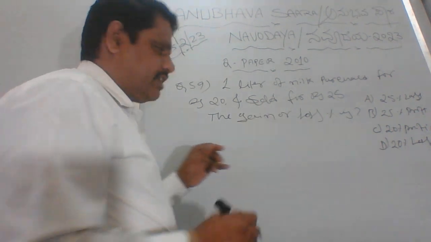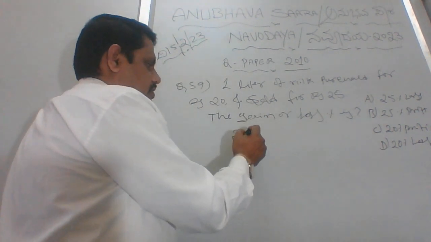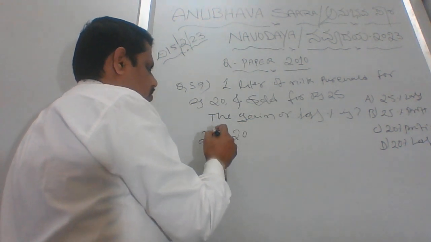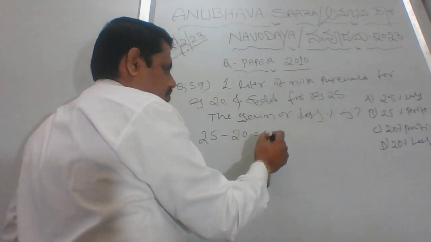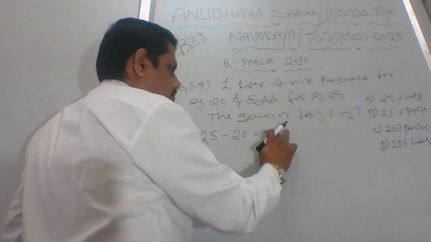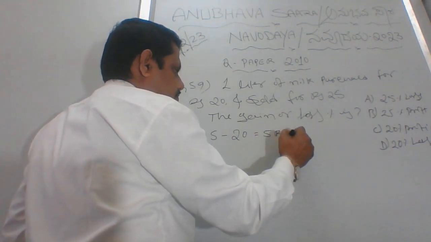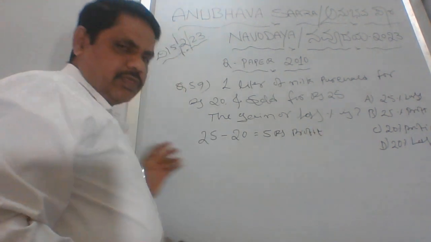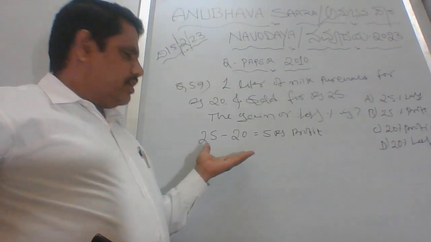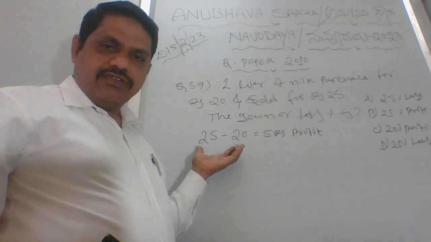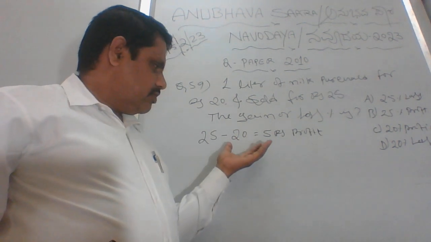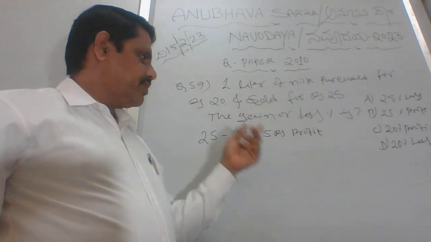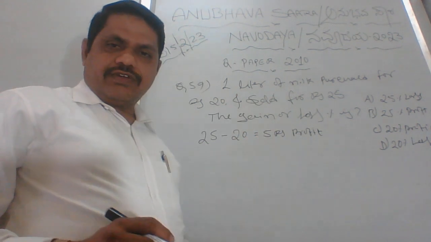The simple answer is like this: 20 rupees purchased, 25 sold, the gain is equal to 25 rupees sold minus 20 rupees purchased, which is equal to rupees 5 profit.